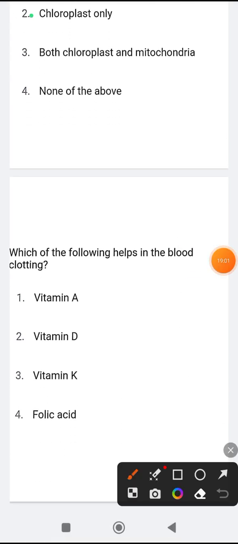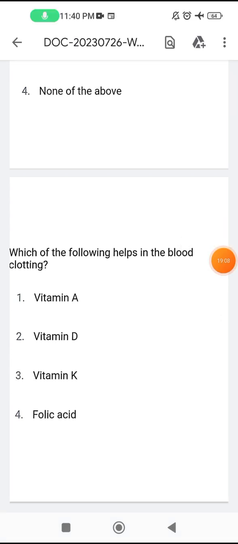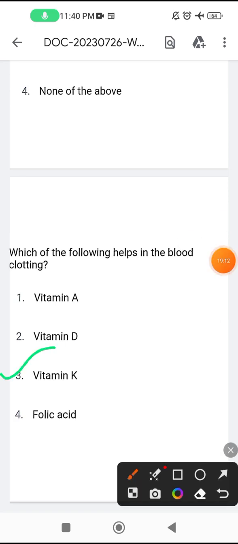Which of the following helps in blood clotting? So here the correct answer will be vitamin K. Vitamin K helps in blood clotting.